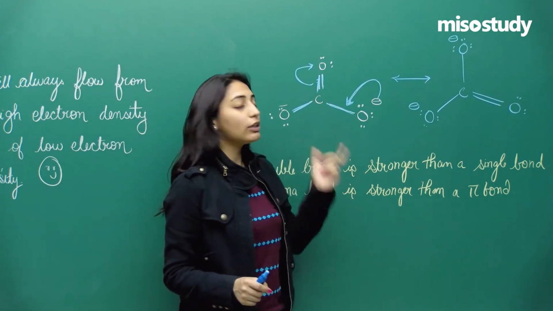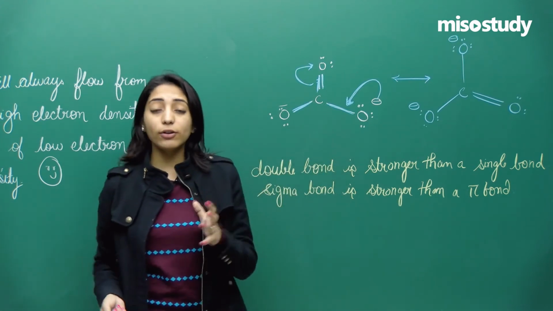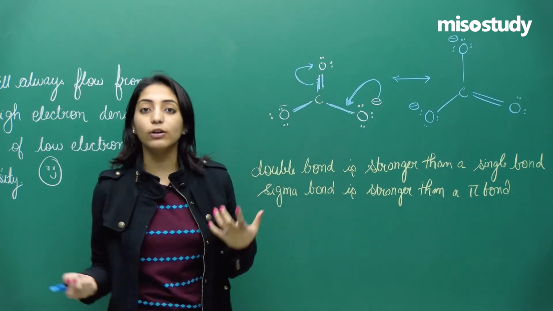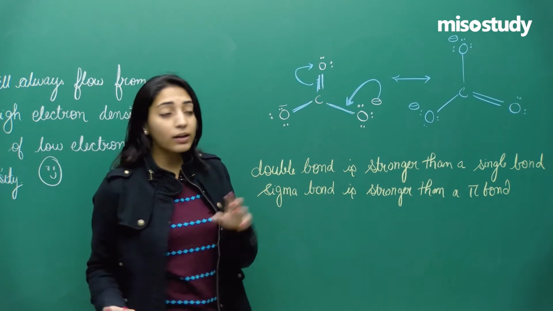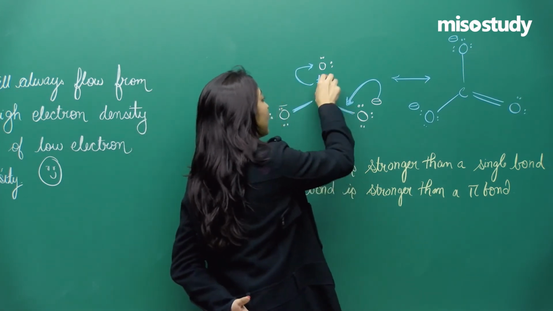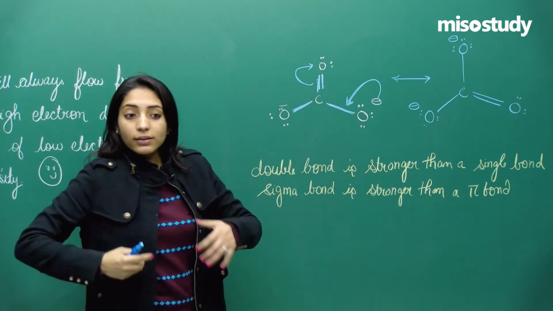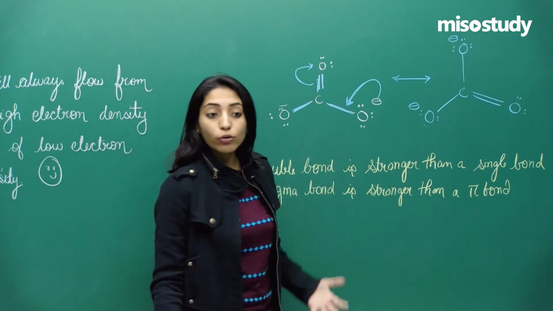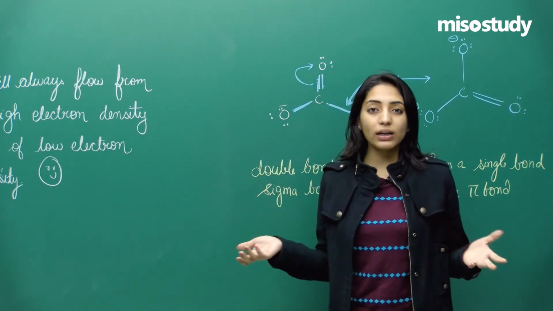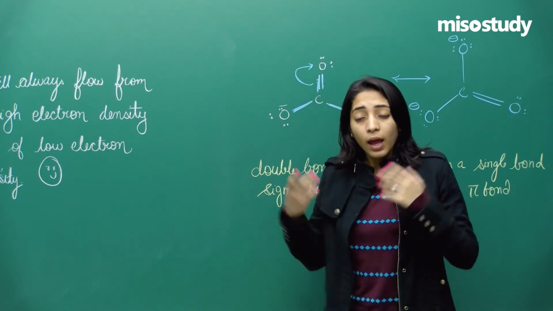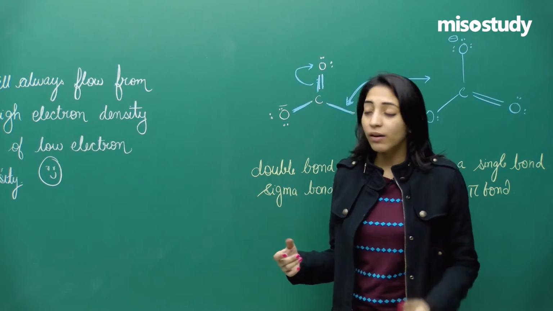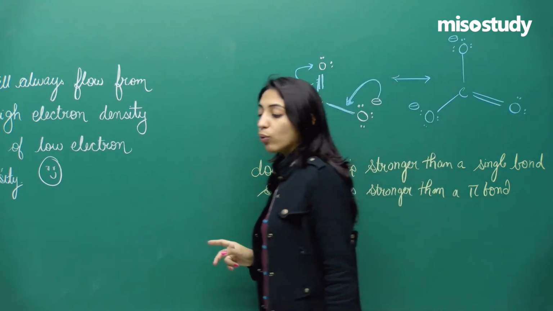The bond length of this CO bond should again be equivalent to that of the single CO bond, and the bond length of this C double bond O should be equal to that of C double bond O. But the bond length of this CO is not the same as this CO and is not the same as this CO. And suddenly, when you do the experiment, you get to know that in the CO3 2 minus molecule, all the bond lengths are exactly the same. How is it possible that the bond lengths are the same when I am saying one bond is a double bond and two are single bonds?